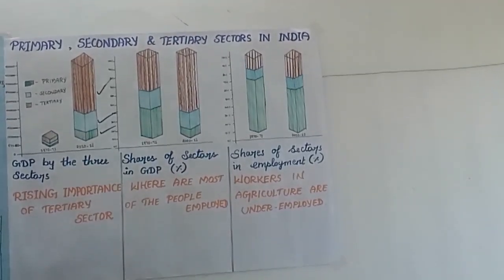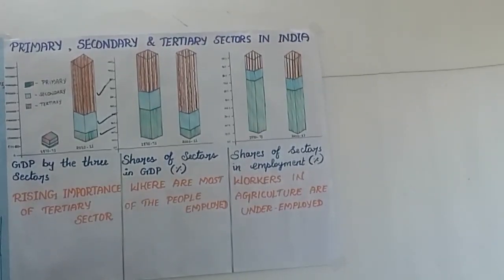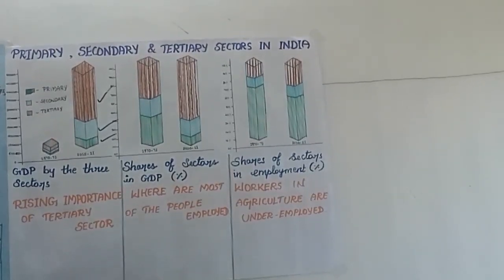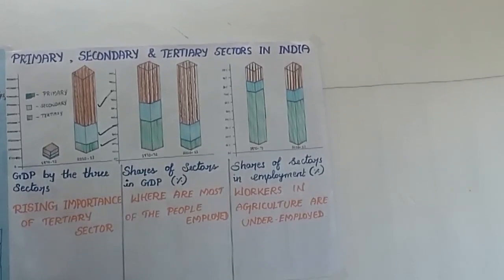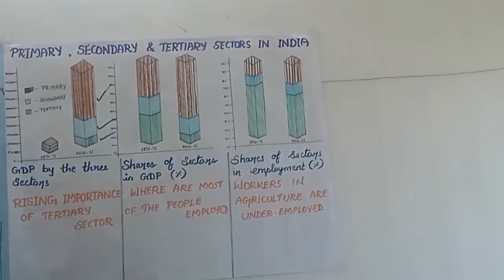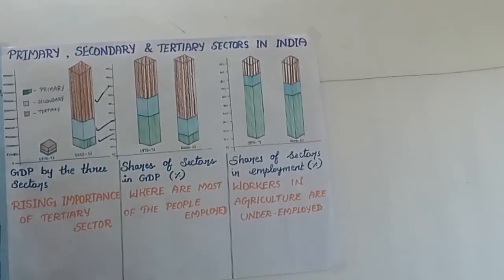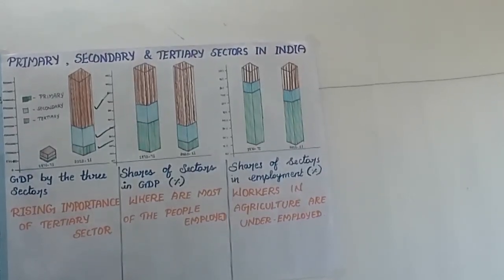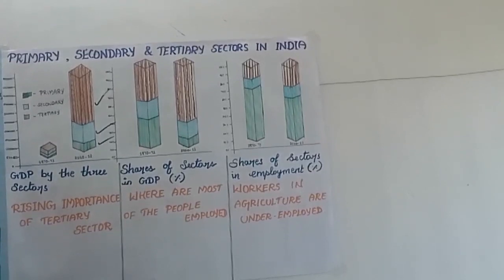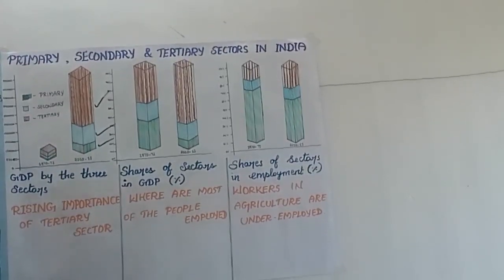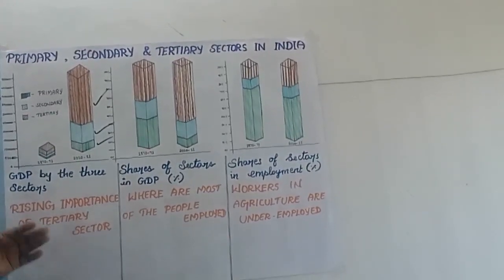You can see this change quite sharply in the cities, especially in big cities like Chennai, Coimbatore, Madurai, and even in other states like Bangalore and Hyderabad. You know very well, Bangalore has Electronic City. So because of this reason the tertiary sector has improved.